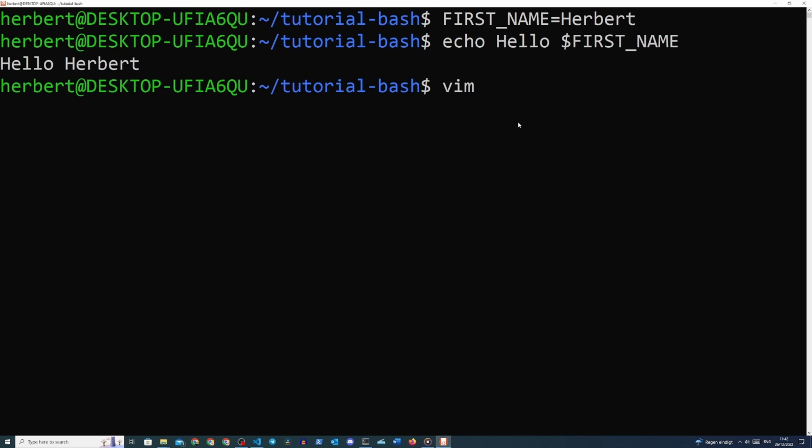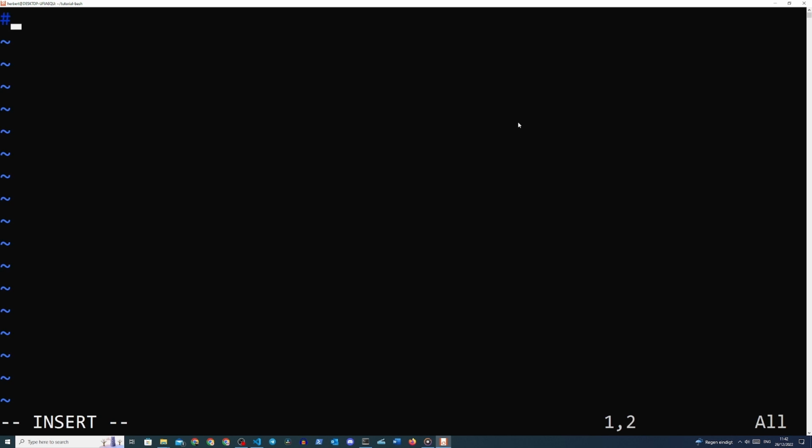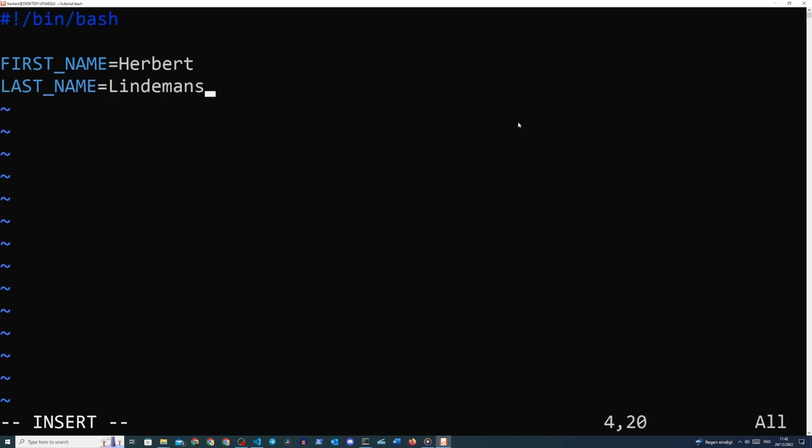Just type in vim hello_there.sh, and then we'll enter insert mode with the shebang #!/bin/bash. Over here, we'll define our first name equals Herbert, or your name, and then last name equals Lindemans, which is my last name.